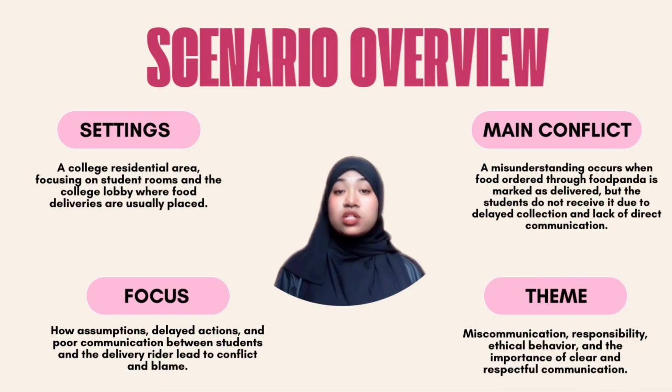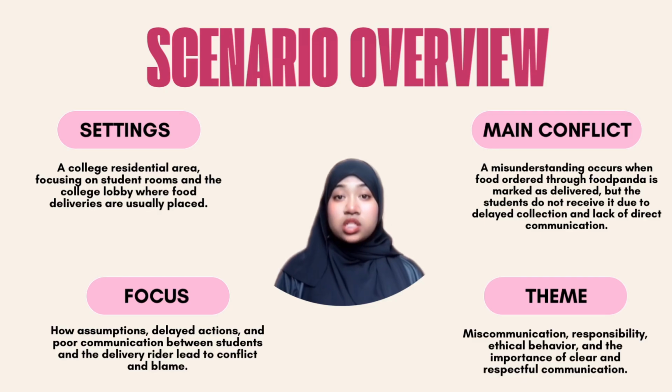Scenario overview. Setting. A college residential area focusing on student rooms and the college lobby, where food deliveries are usually placed. Main conflict. A misunderstanding occurs when food ordered through Foodpanda is marked as delivered, but the student does not receive it due to the delayed collection and lack of direct communication.